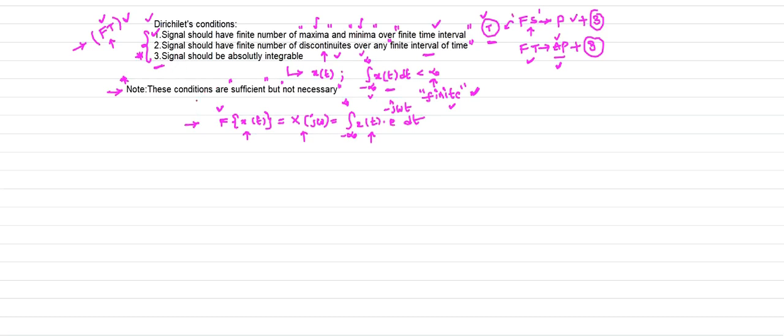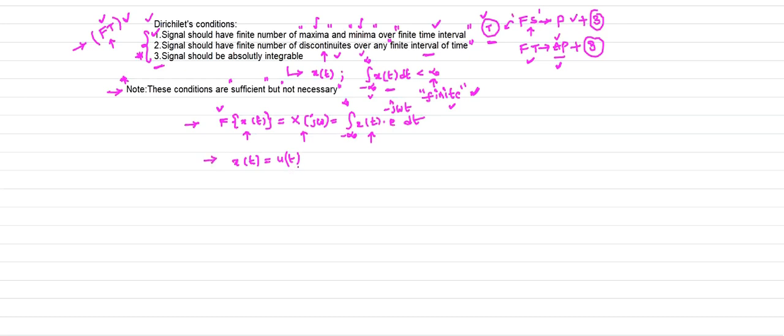I explained this point here. These conditions are sufficient but not necessary. Suppose I consider a signal like this, you can easily recognize this point. Suppose I consider an aperiodic signal, where x of t is equal to u of t.